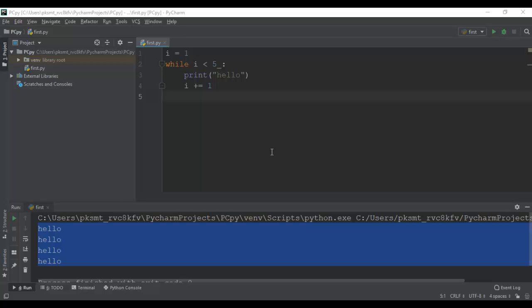That's all about the while loop, guys. Before going to the for loop in the next video, we are going to learn about the predefined function range and two keywords, continue and break, which are frequently used in loops. So in the next video I will explain those 3 concepts. After that I will explain the for loop.